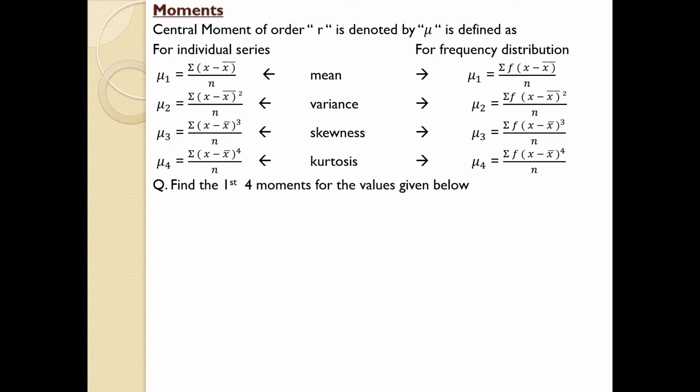Find the first four moments. Find the first four moments means 1, 2, 3, 4. Given values given below, 5 items of x is given. So first of all, you need to find the mean, because whatever the series may be, you need to find the mean. Every case you need the mean. So once you get the details, first of all you need to find the mean.